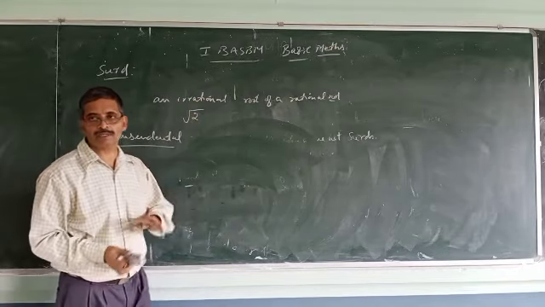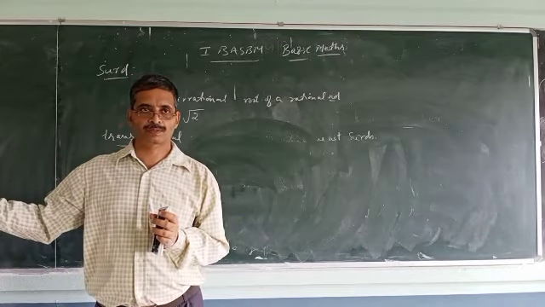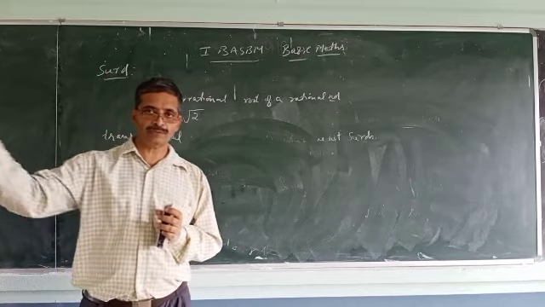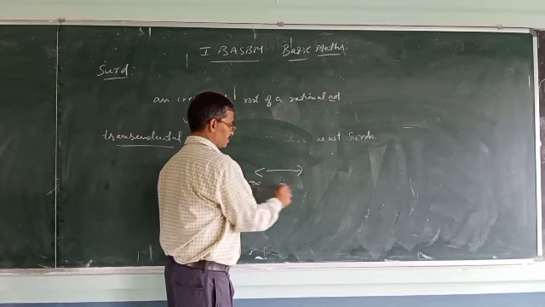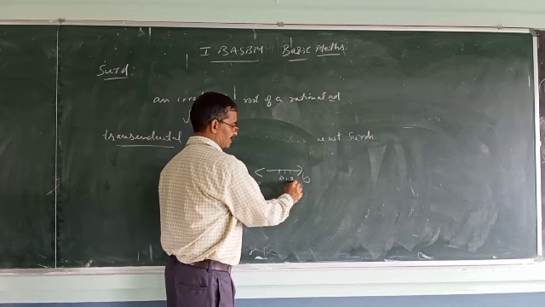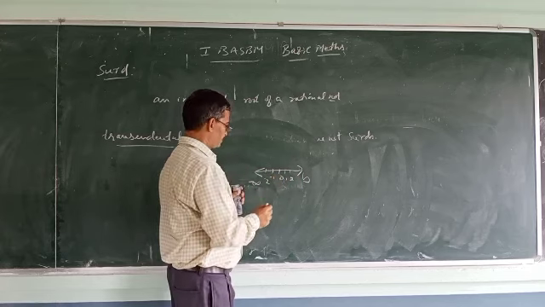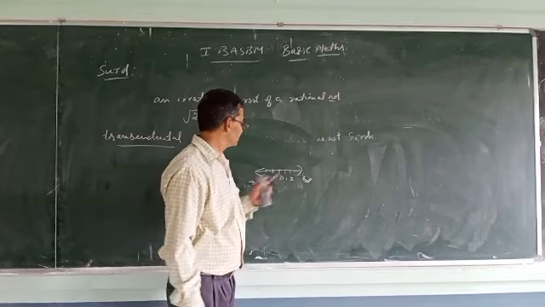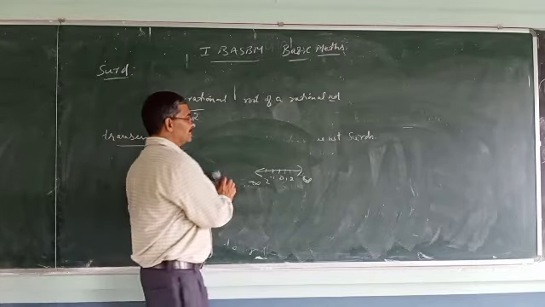Of course, real numbers can be represented on the number line. You know how to write the number line, from minus infinity to plus infinity in the real number system. 0 and positive values 1, 2, 3 on this side, and minus 1, minus 2 on this side. This will go on, from minus infinity to plus infinity on the real number line.